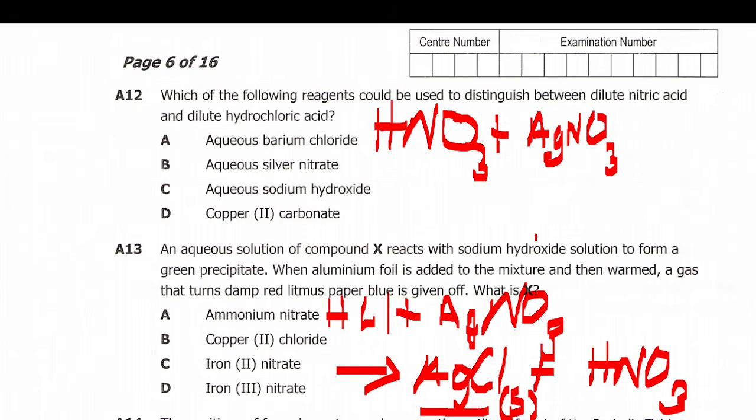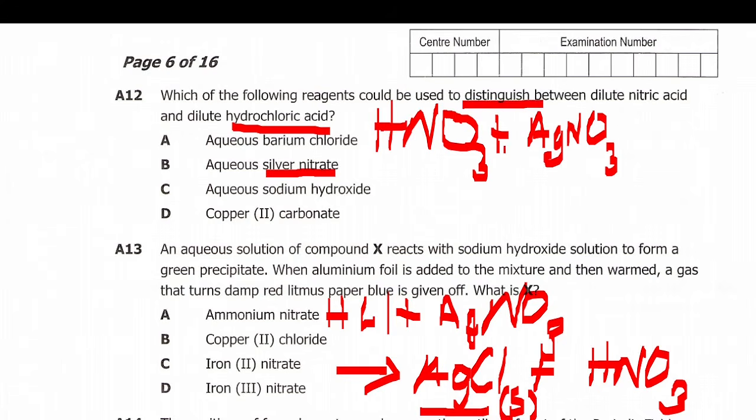So what are we saying? When you take hydrochloric acid and react it with silver nitrate, a precipitate will be formed, which is silver chloride. This precipitate will be seen in the solution. But when you react nitric acid with silver nitrate, there will be nothing that will be noticed. So you'll be able to tell, or distinguish, because the question is to distinguish.